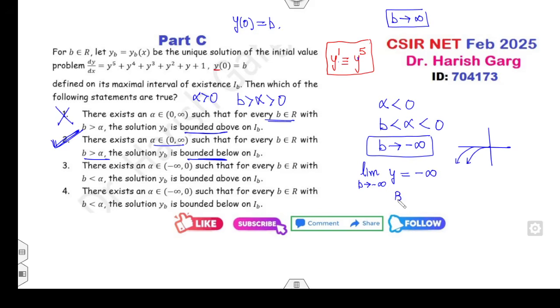So that means it is not bounded below, but is it bounded above? Yes, bounded above, because the upper limit is zero. So is it bounded below for alpha negative? No, but it is bounded above. Fine. So the right answer is A and C.